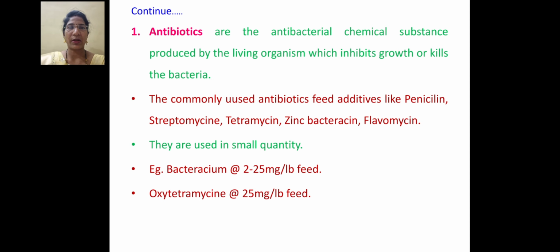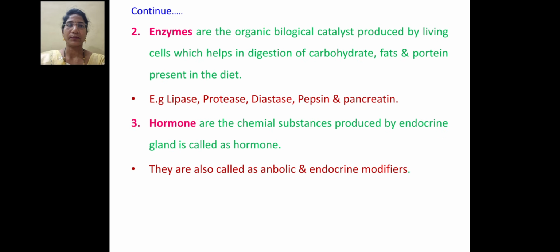Then first, antibiotics. What is meant by antibiotics? These antibiotics are antibacterial chemical substances which can be produced by living organisms which inhibit the growth or kill the bacteria. The commonly used antibiotics in feed can be penicillin, streptomycin, tetracycline, etc. And these are used in a small quantity.